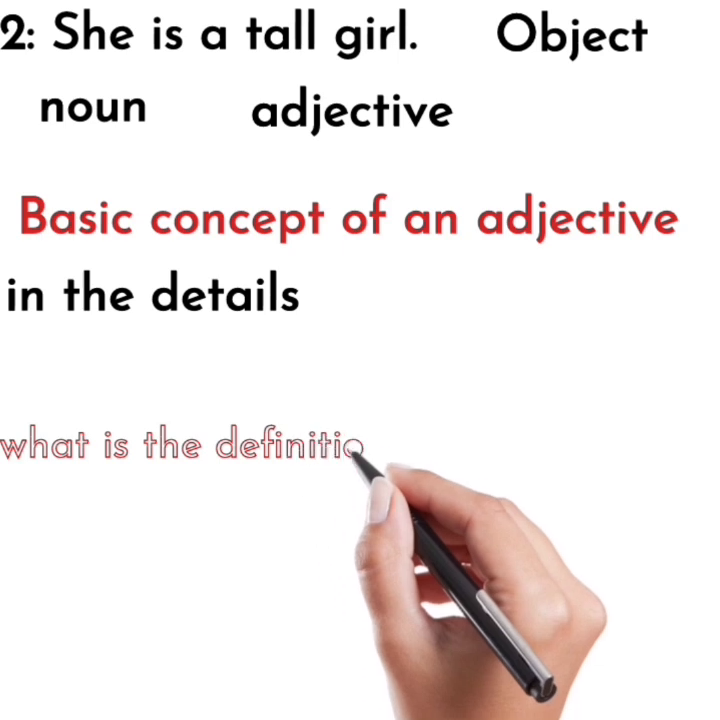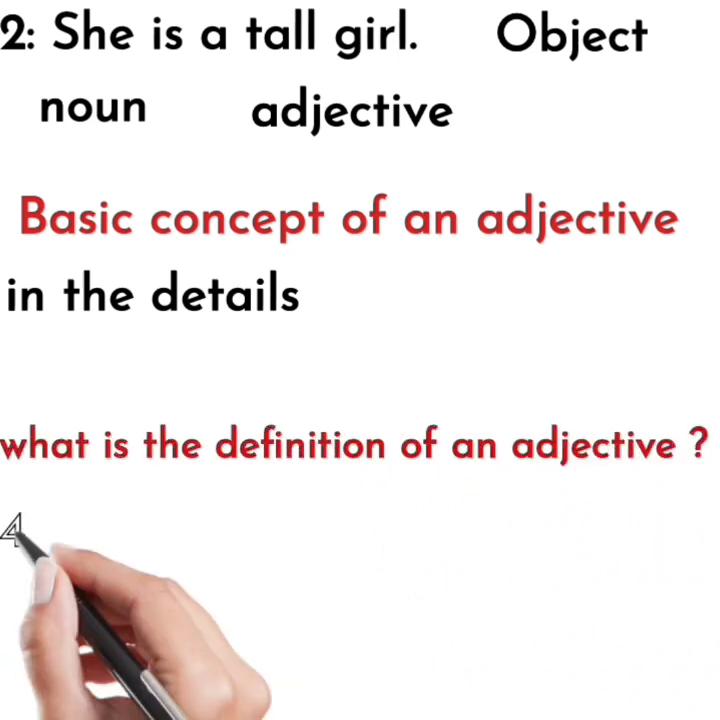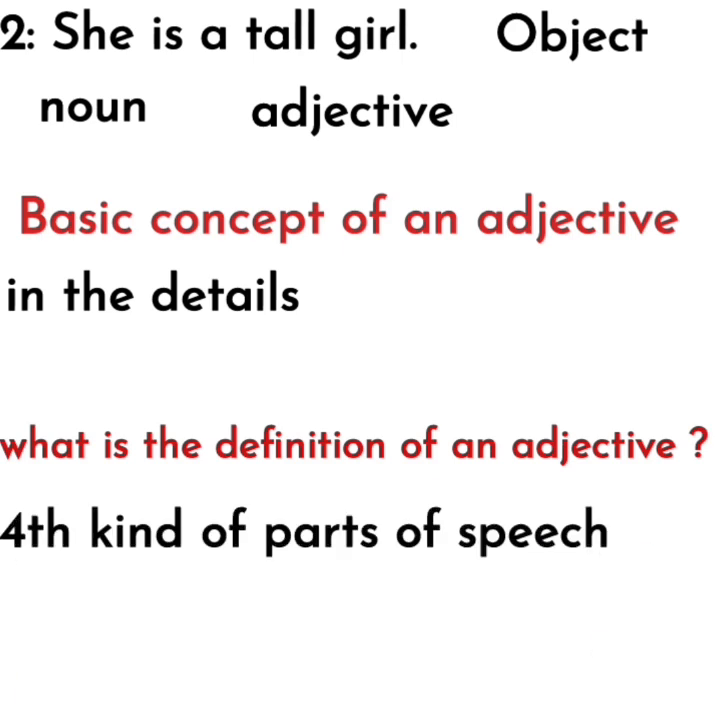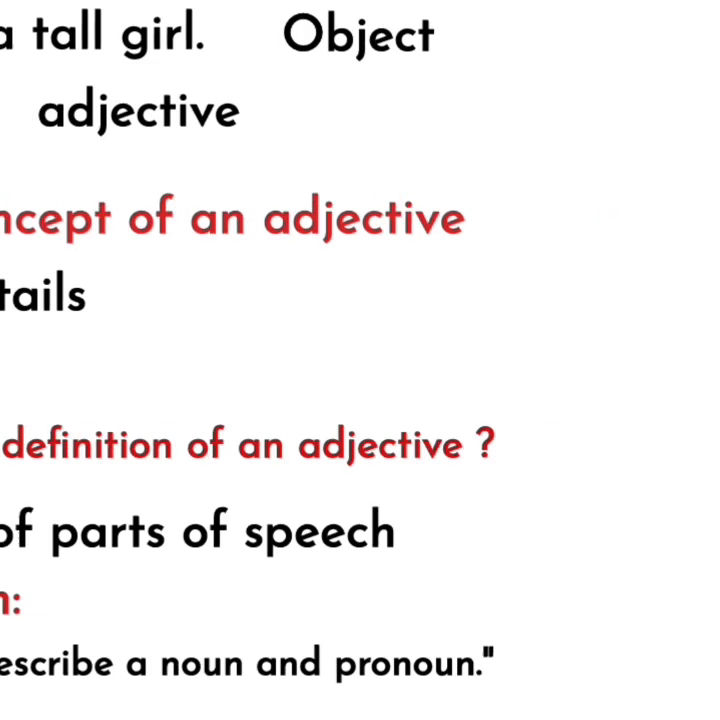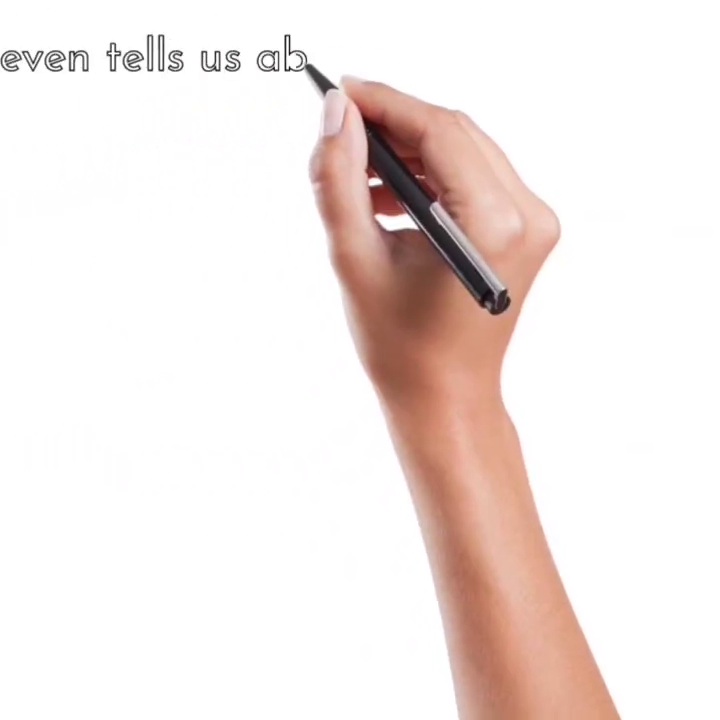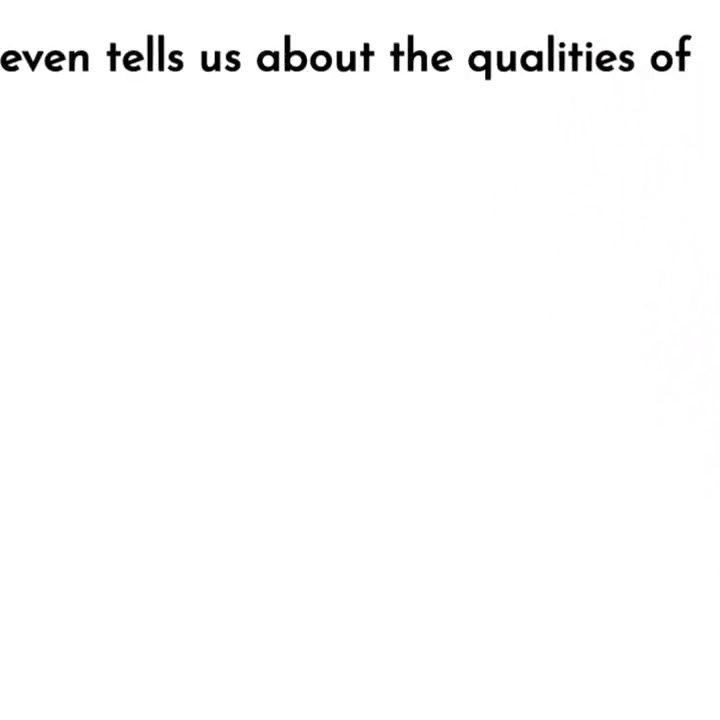So what is the definition of an adjective? Well, as we know, adjective is the fourth kind of part of speech. It is the major and the basic kind of part of speech. Definition: adjective describes our noun and pronoun. In other words, we can say that adjective tells us the qualities, describing our noun and pronoun both. Our adjective even tells us about the qualities of our noun and pronoun.